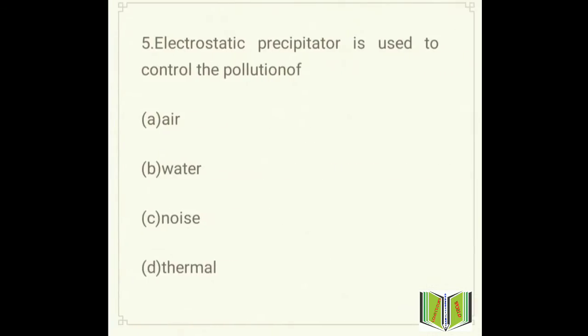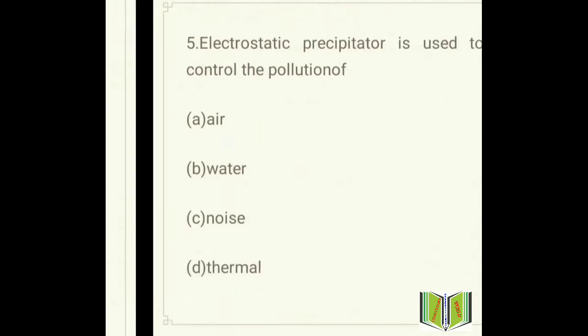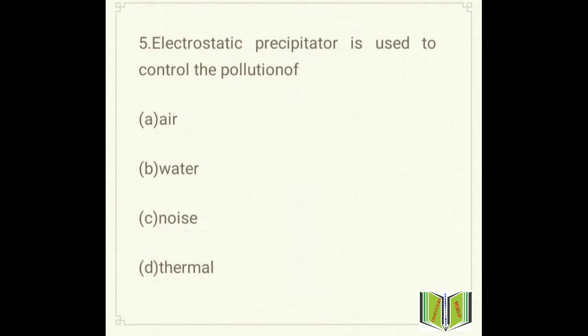Move to the next question, question number 5. Electrostatic precipitator is used to control the pollution of: option A air, option B water, option C noise and option D thermal. What will be the answer here?